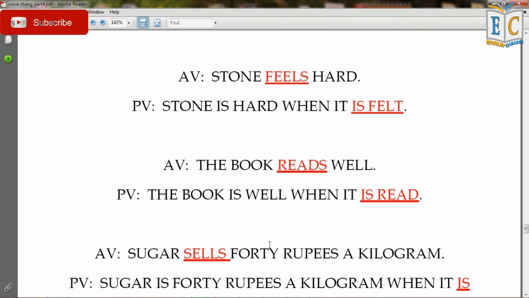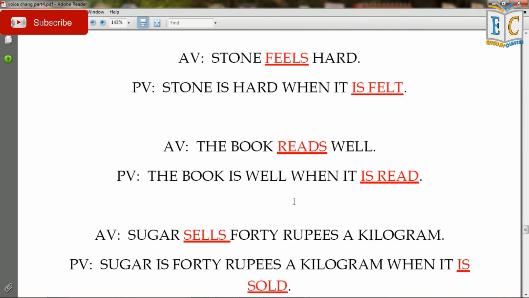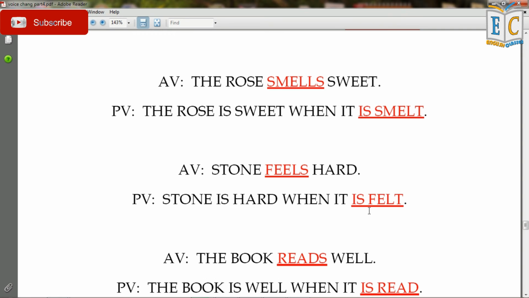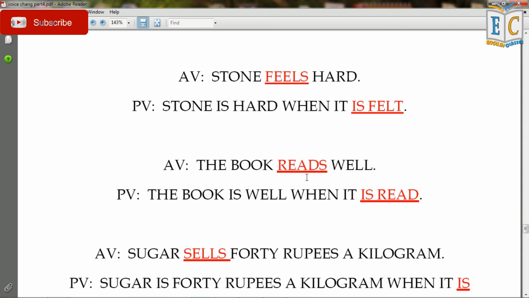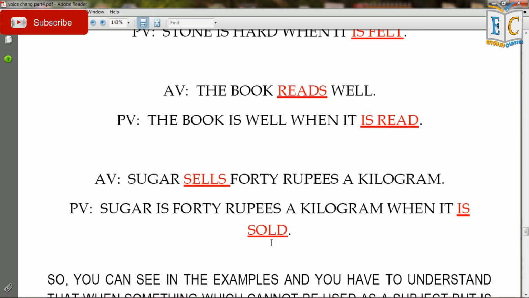So here you can see that the third form of the verbs like taste is tasted, smells is smelled, feels is felt, reads is read, sells is sold, these are used.